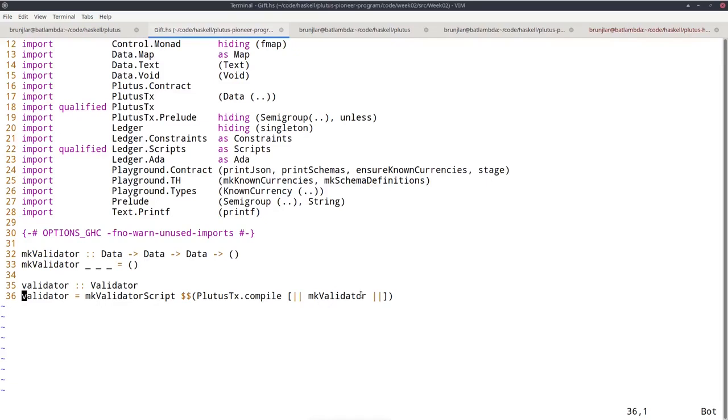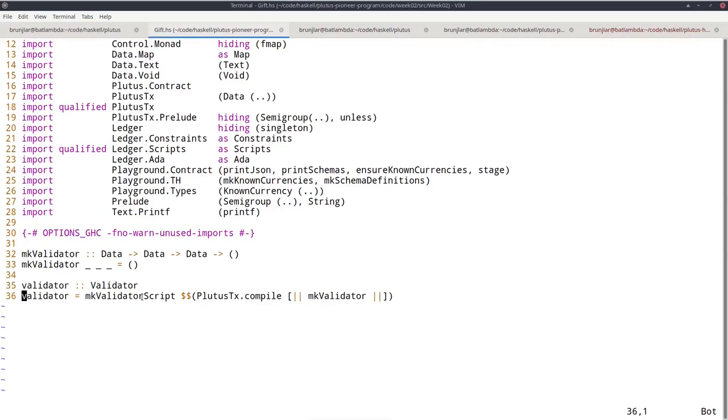So we have this Haskell function that has the logic. You use the Oxford brackets to convert that into a syntactical representation of this function. Then compile takes that syntactical representation of that Haskell function and turns it into a syntactical representation of a corresponding Plutus Core function. And then the $$ takes that Plutus Core and splices this into the source code at this point. And then it is as if we had manually typed makeValidatorScript and then a complicated expression for Plutus Core. And that then turns that into a validator.